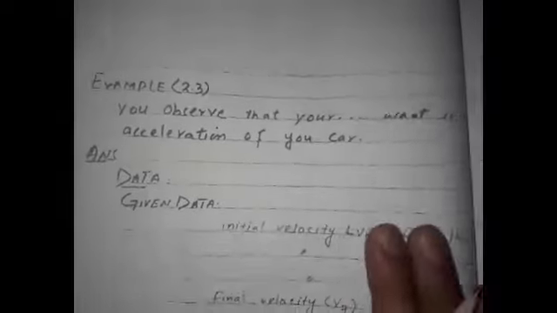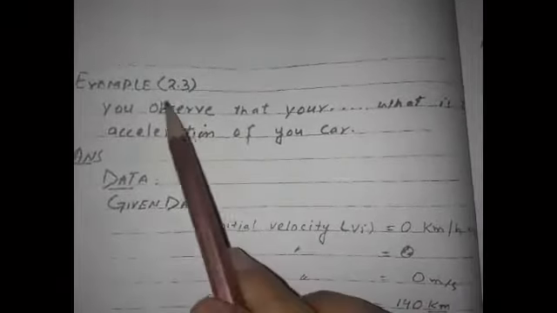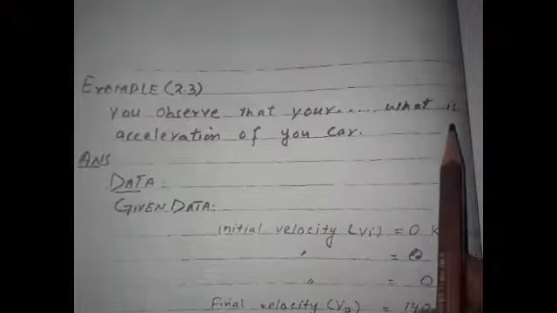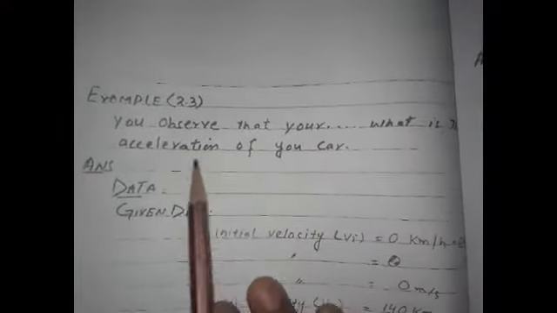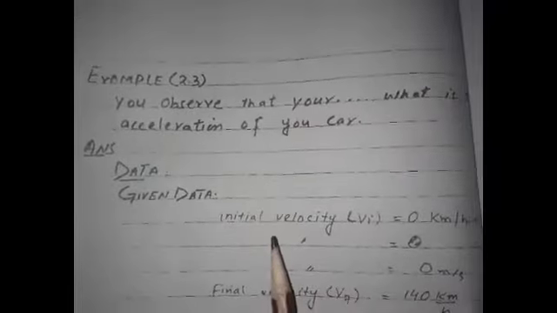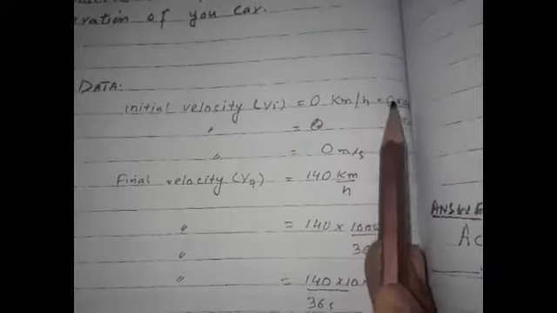Example number 2.3. What is the acceleration of the car? Write down the complete question from the book. Given data: initial velocity vi is equal to 0 kilometer per hour. It is equal to 0 meter per second.